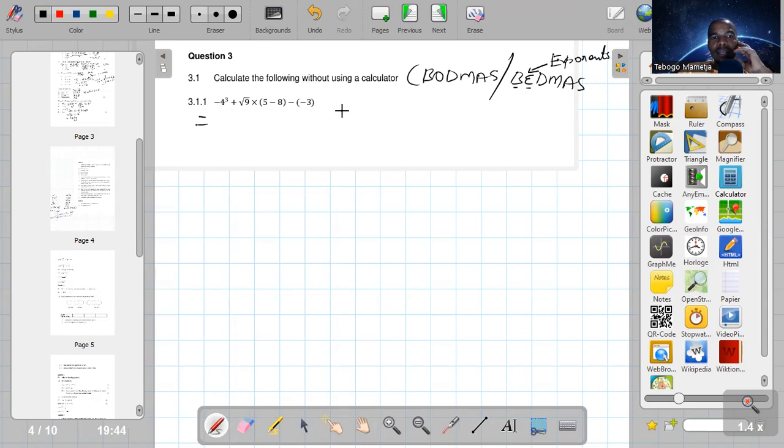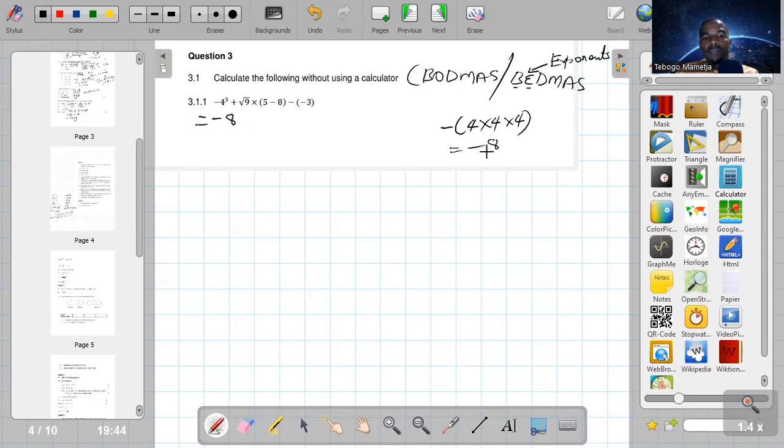For an example, there is -4 cubed, -4 to the power of 3, which is going to be negative 4 times 4 times 4, which the answer is -8. So this one is going to give us -8.